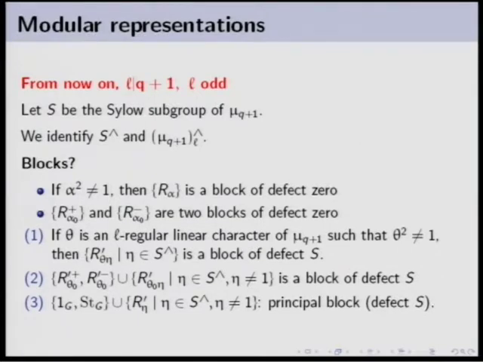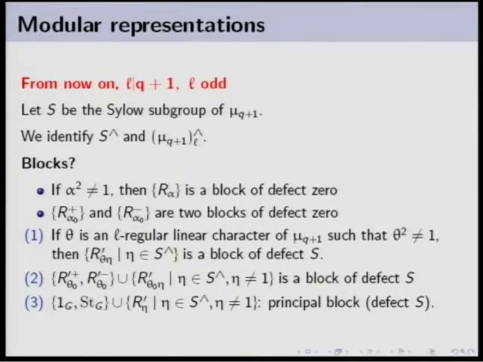In fact, we need some more action because, in the case of theta 0, we are not able to go down until the group algebra of the Sylow subgroup. We will need to go to the group algebra of the normalizer of the Sylow subgroup.